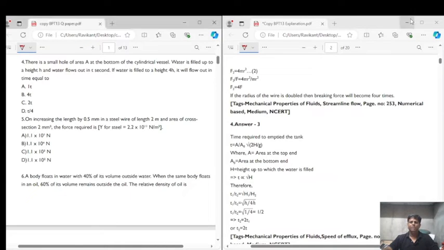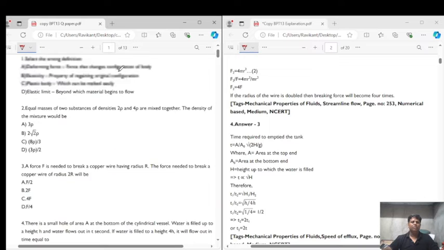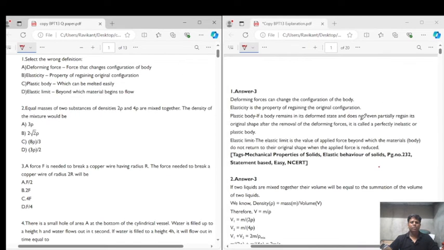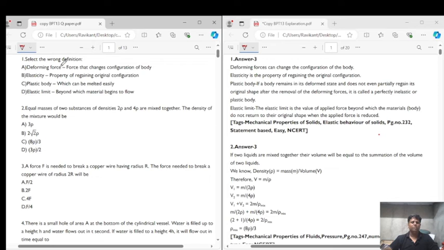This is Ravikant, the physics teacher, and today we are going to discuss the question paper for BPT 13, which is related to mechanical properties of solids and fluids. So let's look into question number one. The first question says: select the wrong definition.